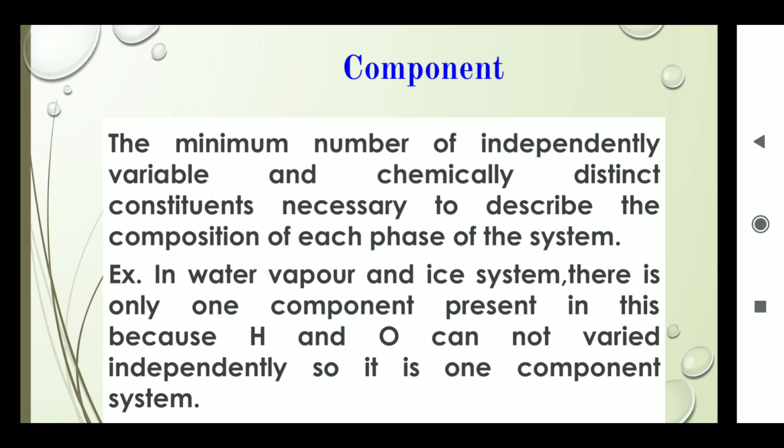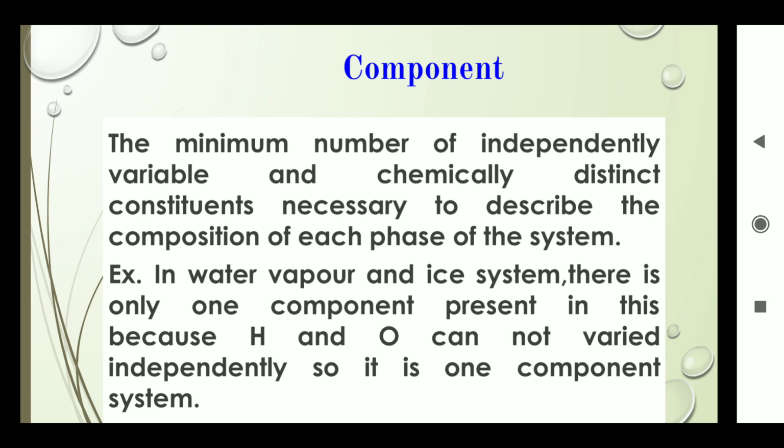Component. The minimum number of independently variable and chemically distinct constituents necessary to describe the composition of each phase of the system is said to be the component. For example, in a water vapor and ice system, there is only one component present. Component means water in this case, because hydrogen and oxygen cannot vary independently, so it is a one component system. Component 1, phases 2.